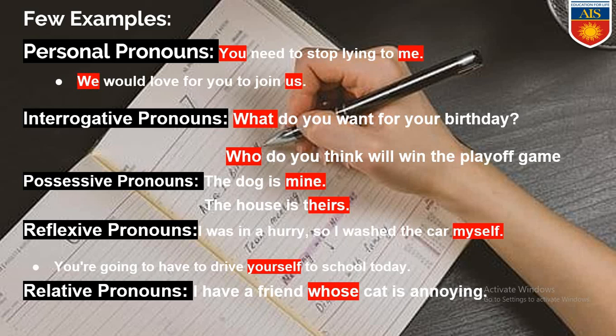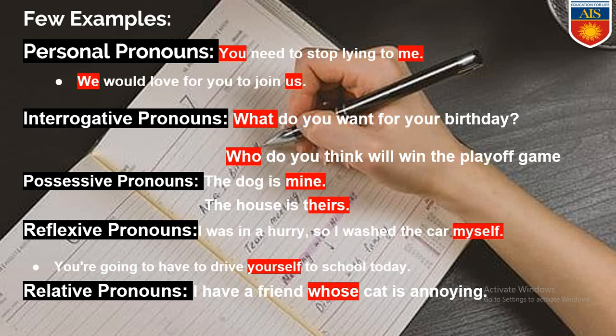Next is reflexive pronoun. I was in a hurry, so I washed the car myself. Here I and myself both are about the same person. So object and subject are same. So we have used a reflexive pronoun called myself. Next example is you are going to have to drive yourself to school today. So here you and yourself, both subject and object are same. So we have used a reflexive pronoun.